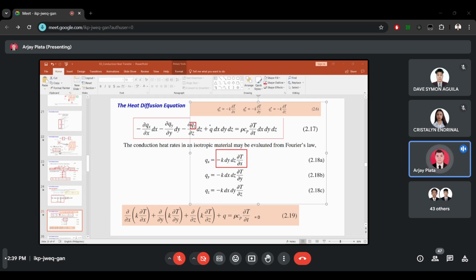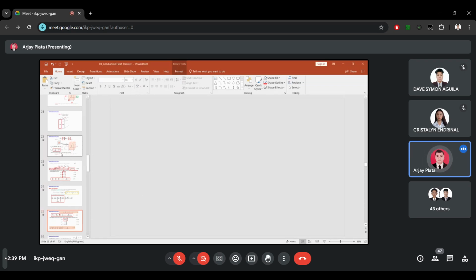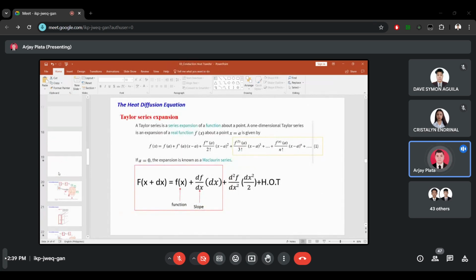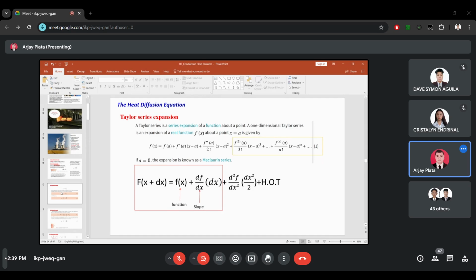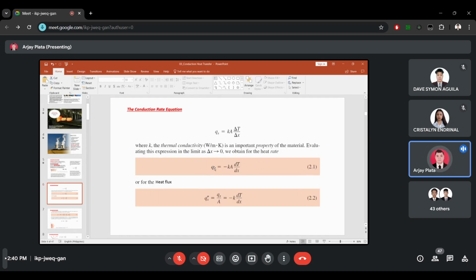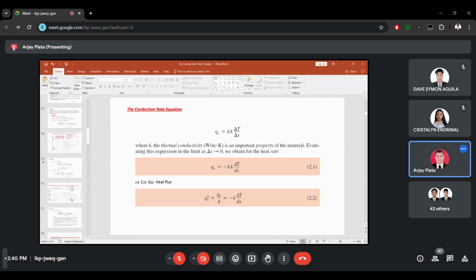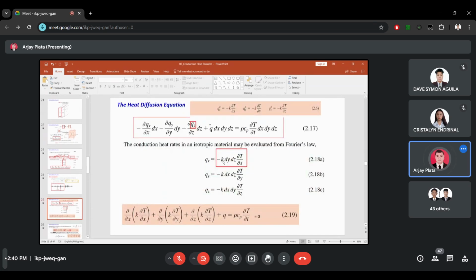So do you remember the formula of Fourier's law? So we have negative kA. Let's go back to our previous discussion. Can you see my screen? Equation 2.1: Qx equals negative kA dT over dx. So it is the same as this: negative k dy dz, partial derivative of T with respect to x. So it means that dy dz is our area.